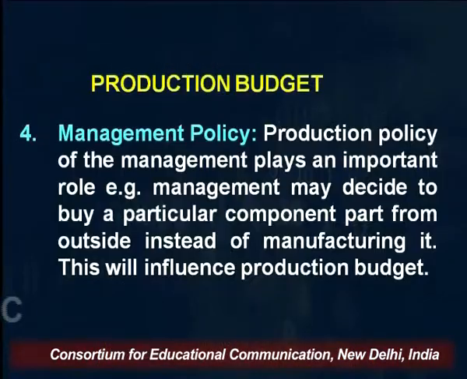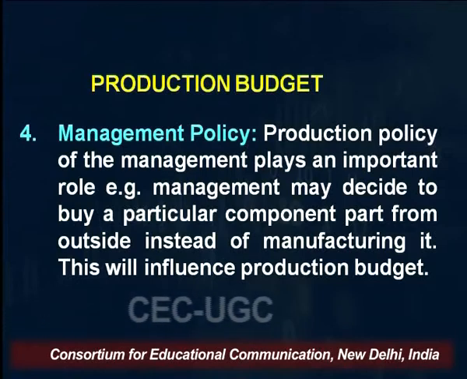Then you have a management policy. Production policy of the management plays an important role. Management may decide to buy a particular component part from outside instead of manufacturing it, right? Sometimes there are certain parts which are required for the product. Say, for example, if you are in the car manufacturing business or the motorcycle manufacturing business, there are many parts required in the production of cars and motorcycles, right?